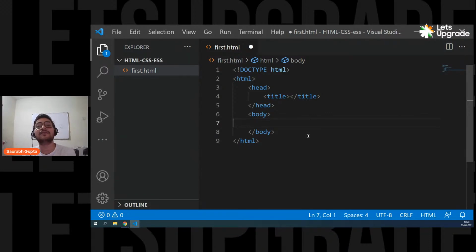It will treat it like an HTML4 document, and it will only give that support. If you want all the HTML5 features to be supported for your page, you have to put this on the top, because by this only the browser understands that this is an HTML5 document, because this was introduced in HTML5. Is that clear, everyone?